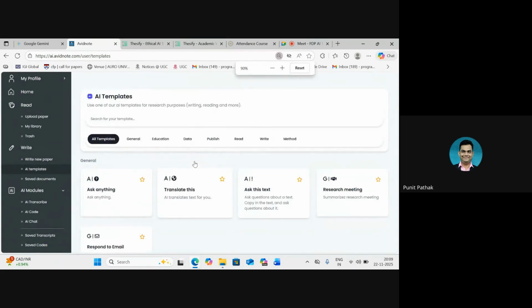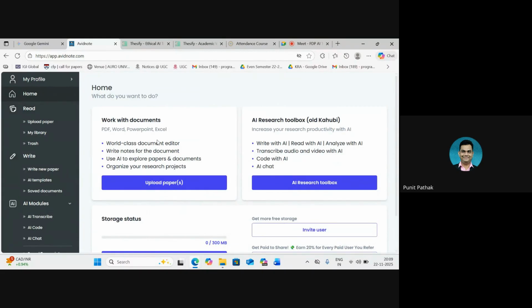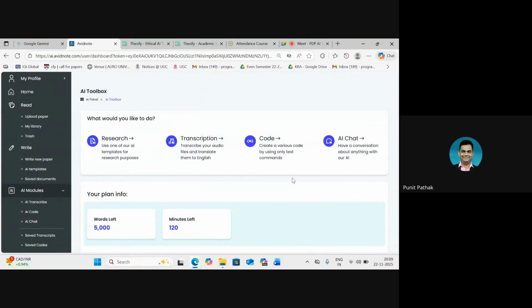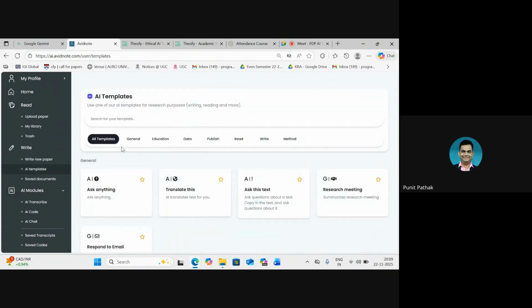And what we do is we click on research now. That's when it brings us to this final option. In case anybody has missed it, I'll show it again. When we open Kahubi for the first time, we would be on the home page. We have to click on the AI Research Toolbox button, after which we would be brought to this next screen where we have to choose which area we want to work in. We can click on research, and that brings us to this tab that I am currently on.